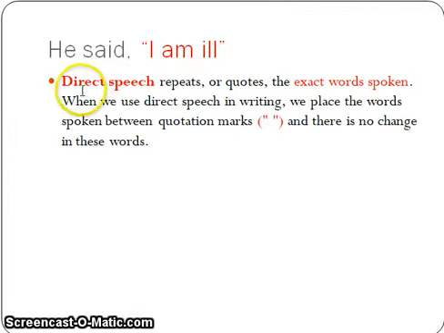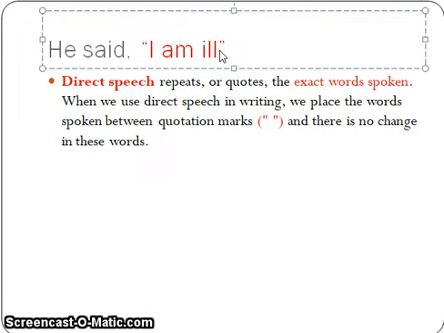So direct speech repeats or quotes the exact words spoken. When we use speech in writing, we place the words spoken between quotation marks, and there is no change in these words. Like in the given example, he said, comma, "I'm ill." We used the exact words spoken by the speaker, and we didn't change anything.